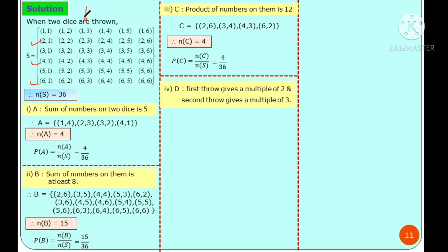Second row is multiple of 3, that is third column and sixth column. Check intersection points, that is pair 2 3, next pair here 2 6, next 4 3, 4 6, 6 3 and 6 6. Only these 6 outcomes satisfy both the condition that first number is multiple of 2 and second number is multiple of 3.